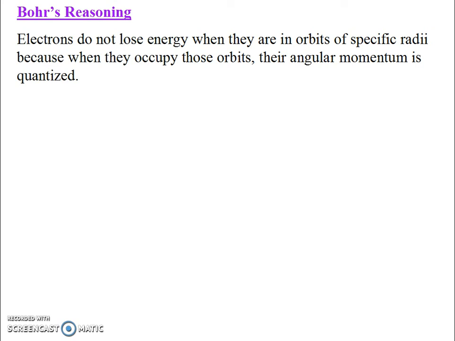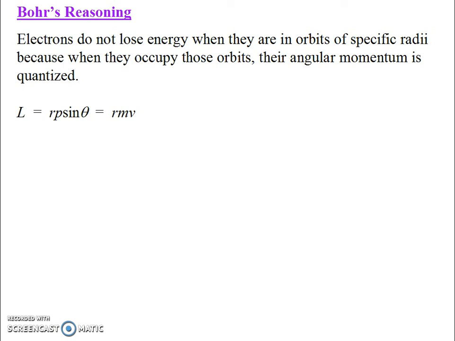Okay, let's talk about this. What was he doing? Well, Bohr was studying the motion of electrons, specifically their angular momentum. Let's remind ourselves of the equation for angular momentum. We actually had two different equations, but we're talking about electrons. Electrons are really tiny, so we can consider them to be point particles. Let's see if you remember the equation for angular momentum for a point particle. Right, L equals r p sine theta, or r cross p. Remember, r is the position vector, and it happens to always be at right angles to the momentum vector because we assume circular orbits, so the angle is 90 degrees and sine 90 is 1. I'm going to replace p with mv, so in this case it equals r times mv.